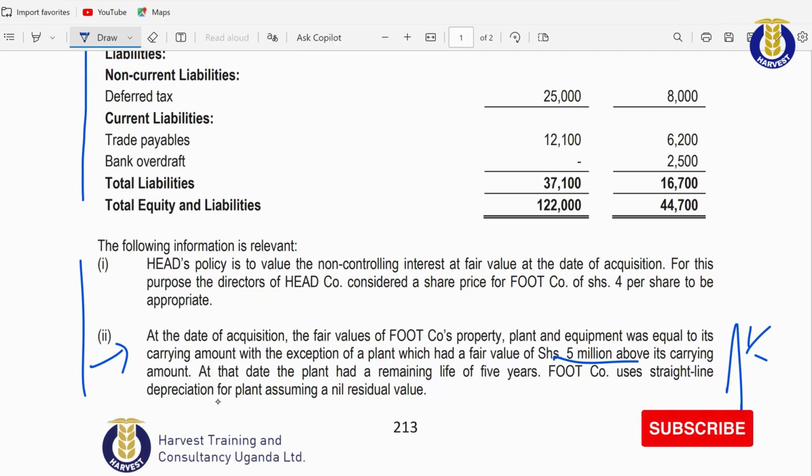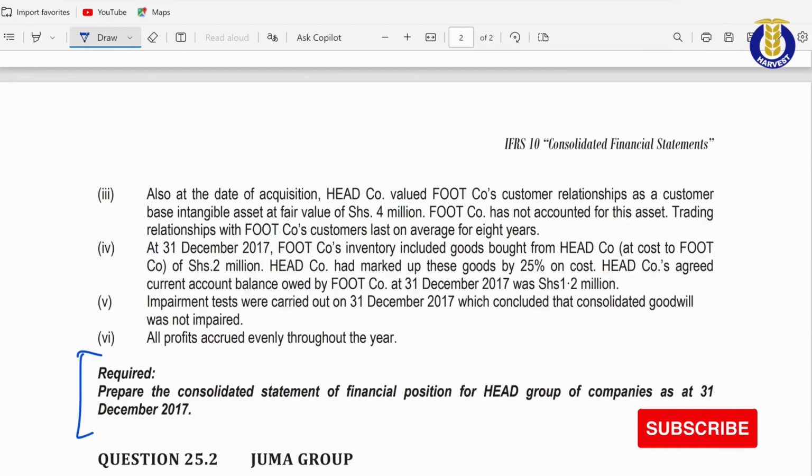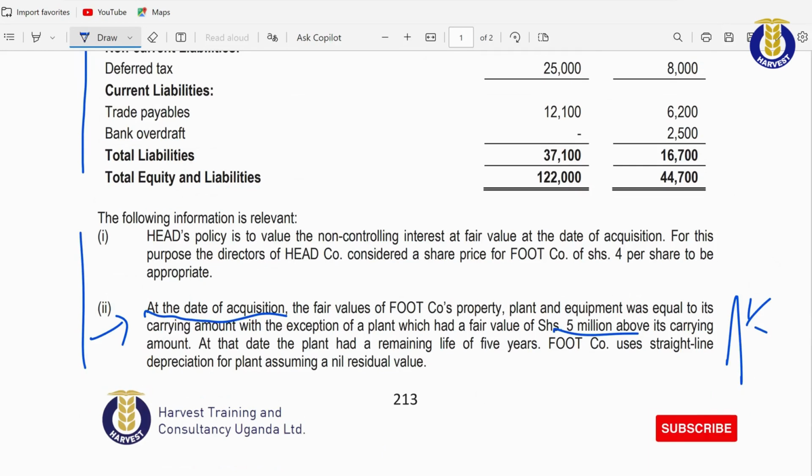However, this was done at the date of acquisition, yet we are consolidating at 31st of December. So how many months have passed? Ask yourself, how many months have passed? Definitely a full year has passed since acquisition took place on 1st of January 2017.